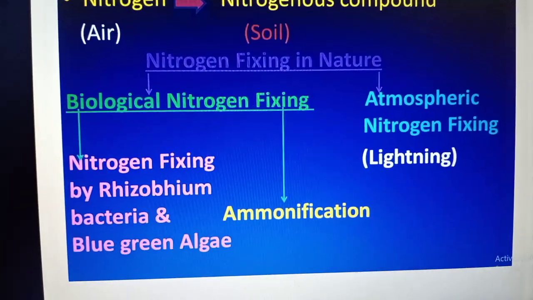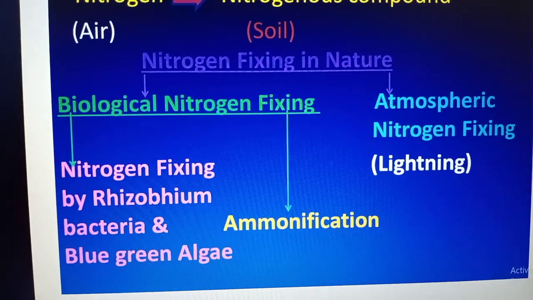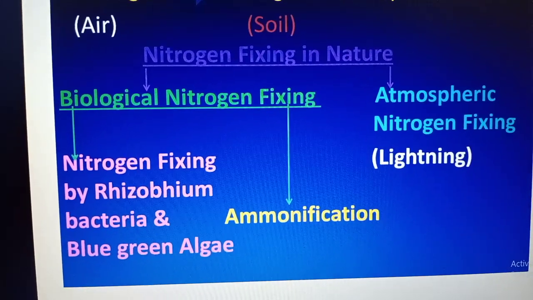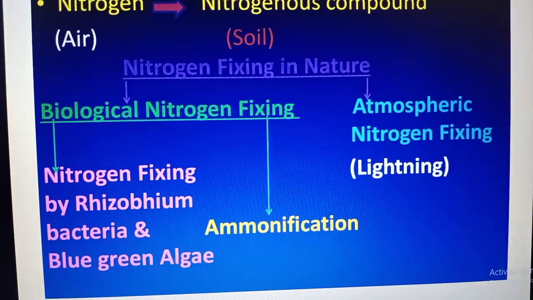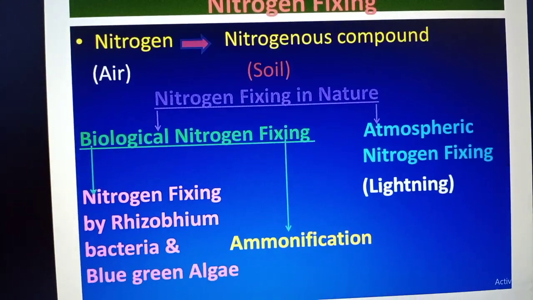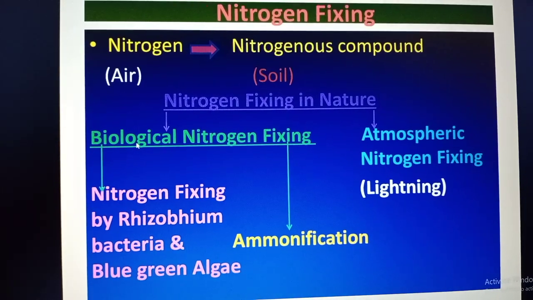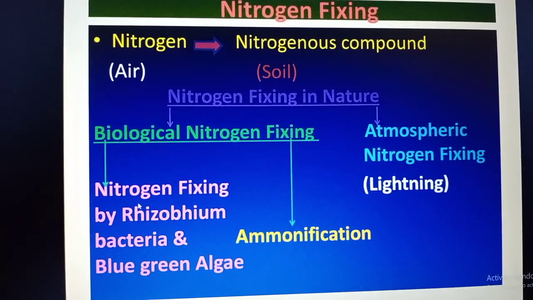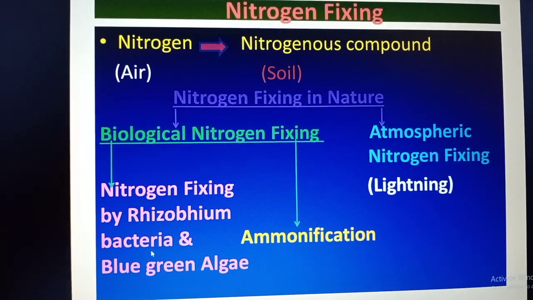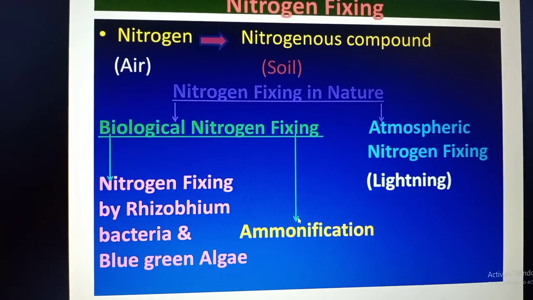We learned that nitrogen fixing in nature is of two types, that is biological nitrogen fixing and atmospheric nitrogen fixing. The biological nitrogen fixing is of two types, that is nitrogen fixing by rhizobium bacteria and blue-green algae, and ammonification.